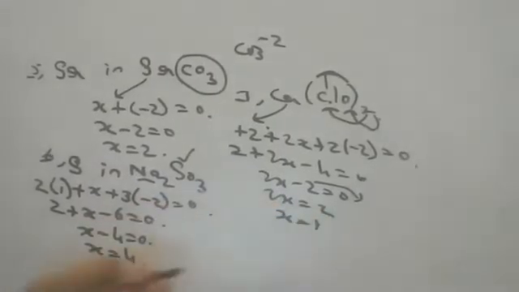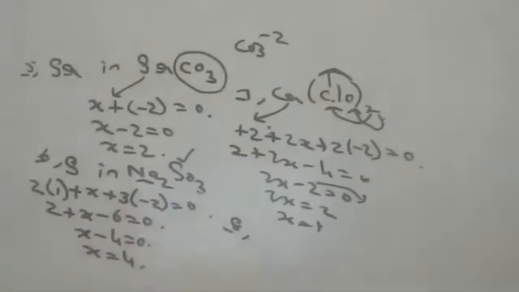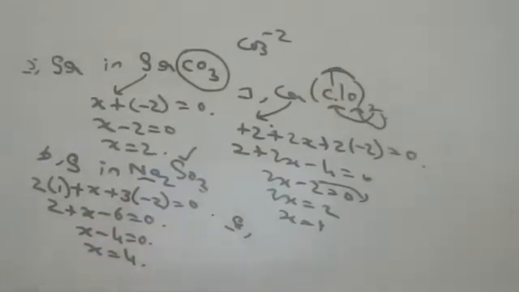Okay, children. 2 comes down. X is equal to 1. I hope you are able to understand. Okay. Some more, children. Some more we'll discuss. Don't worry. Some more we'll discuss.